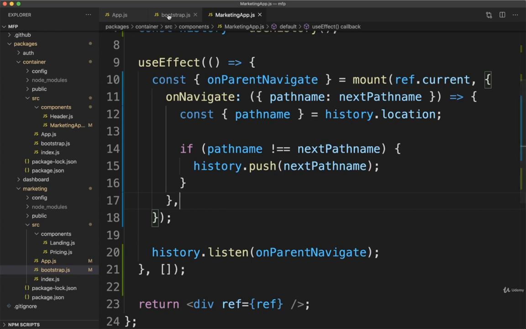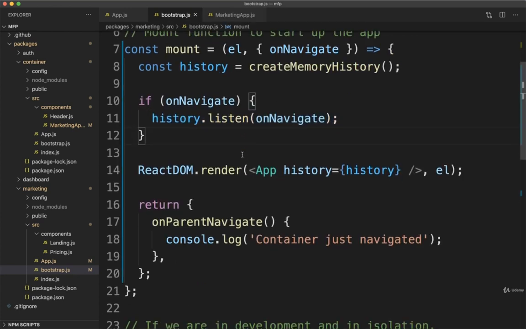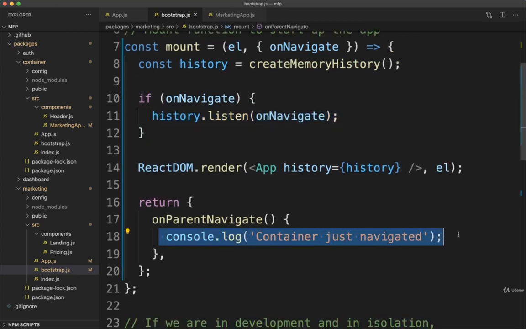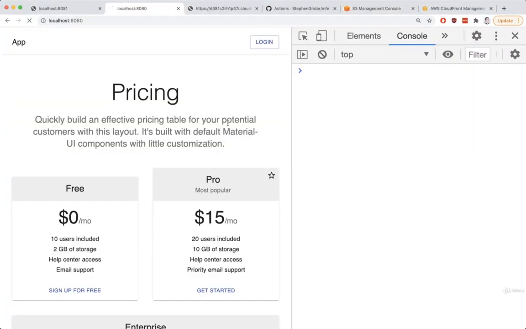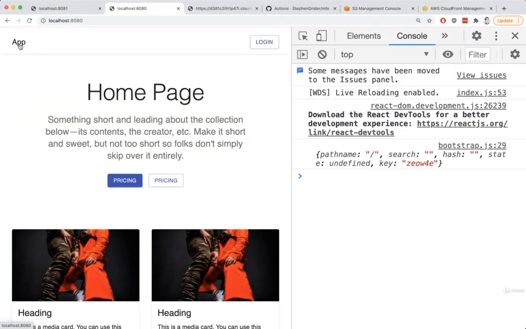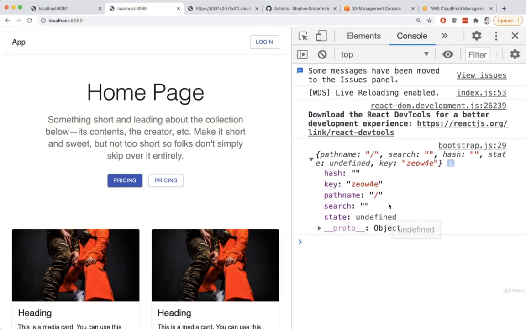Okay, so back inside of our bootstrap.js file, right here, rather than doing that console log, whenever we call onParentNavigate, because this is being called by the history.listen function, we're going to receive that same exact kind of location object. I'm going to do a quick console log of that location object just to remind you what it looks like. Okay, I'm going to refresh. I'll click on app up here, and there's the history object. So exactly identical to what we saw previously.